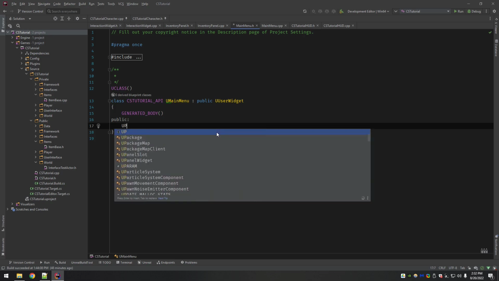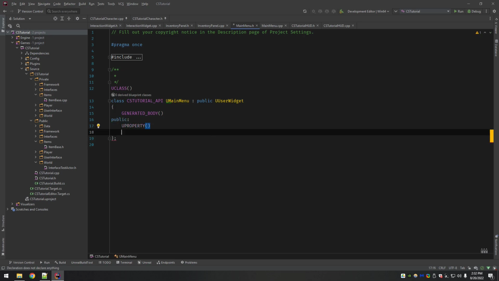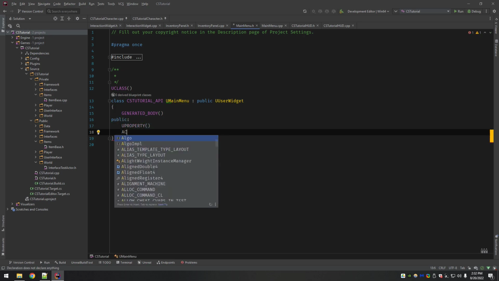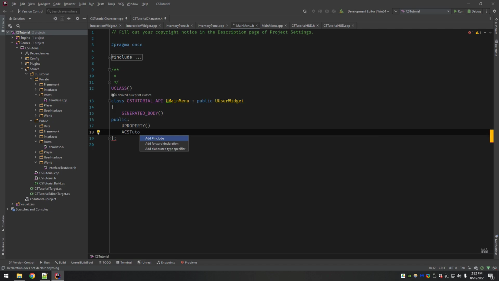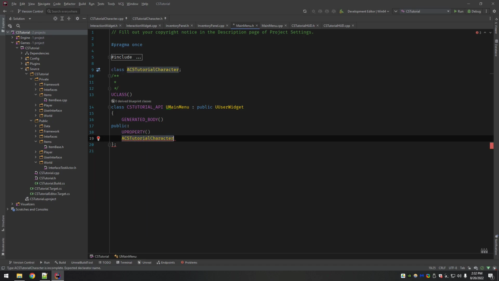So we need a UProperty, and this is going to be a character reference, player character, because the drop item function is something on the player character that links to his inventory. And other than that, I think we just need to override a few functions.